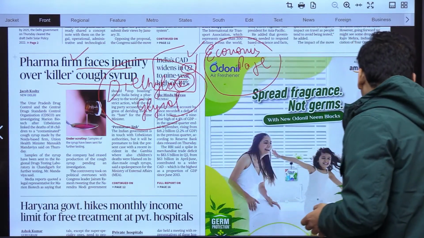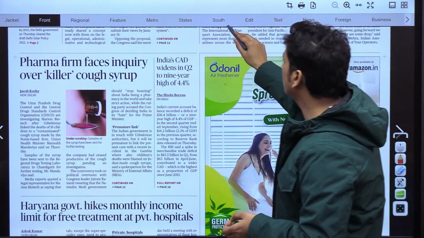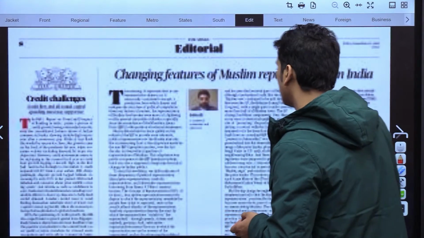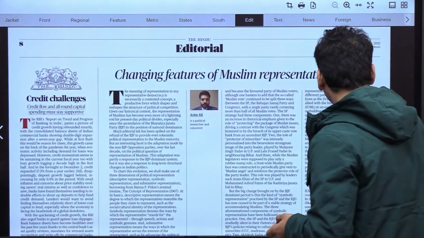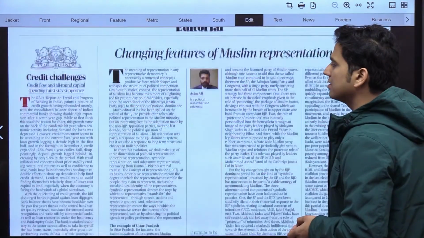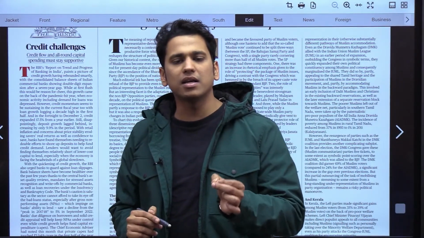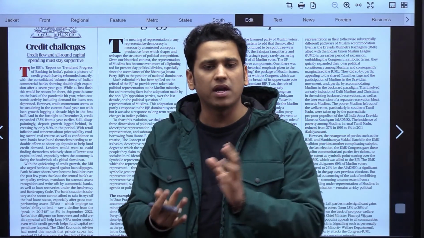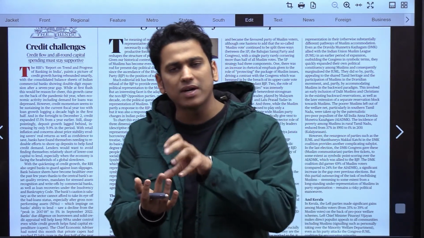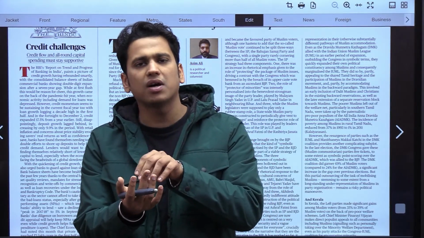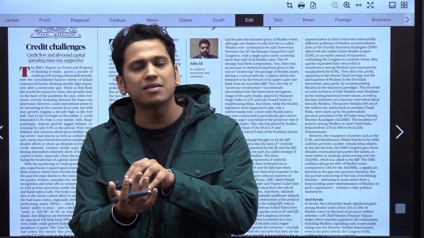Okay. Moving to the next part, let's come to the editorials, right? Now this is our first editorial, credit challenges. One thing this particular article is trying to articulate, and try to listen very carefully, it is very, very important: you have to know the situation of the country's banking system right now.